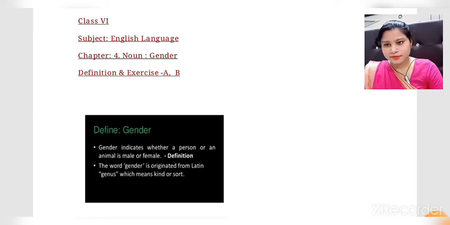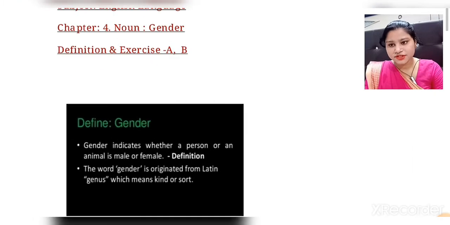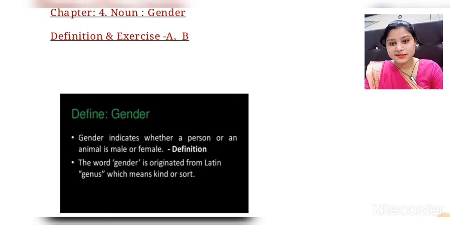Good morning, everybody. In today's class, we shall be looking at the next chapter, that is chapter number 4, Noun Gender. In the last class we completed lessons 1 to 4, in which we did all the exercises as well as the definition. So, in today's class, we are going to begin with the definition of gender. Let us understand what is gender.